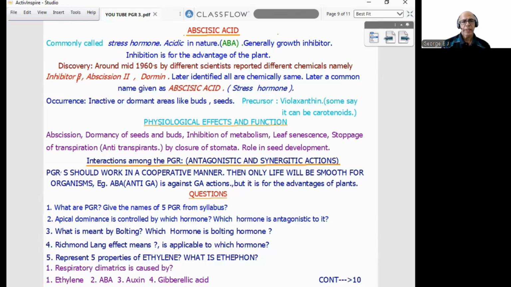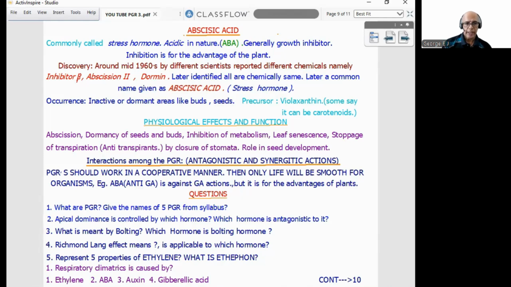Discovery is around mid-1960s, and different scientists reported different chemicals and names in connection with ABA. Some names include inhibitor B, abscission II, dormin. Later, it was identified that all these different chemicals, inhibitor B, abscission II, dormin, are chemically the same. And a common name was given. It is called abscisic acid or ABA, stress hormone.